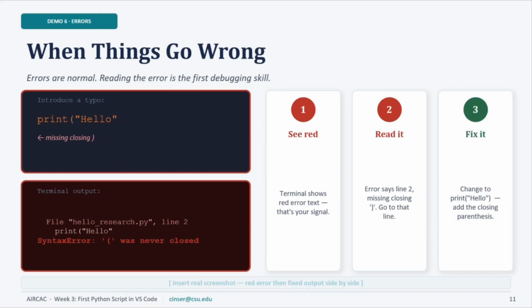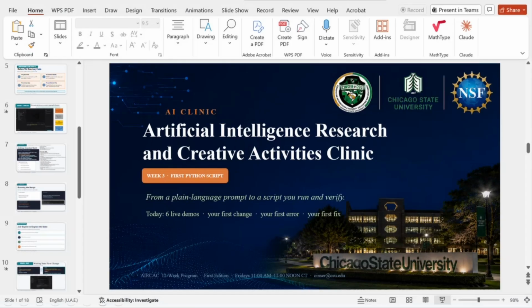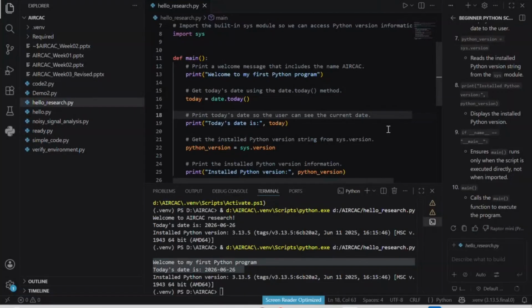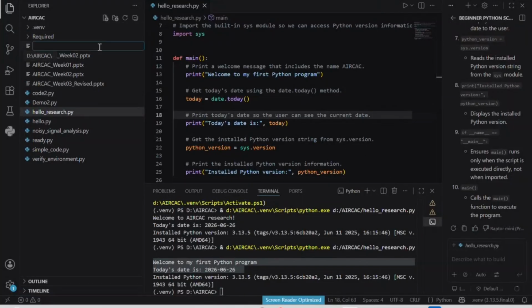Let me open a new file, let's say week 3 real demo dot py.